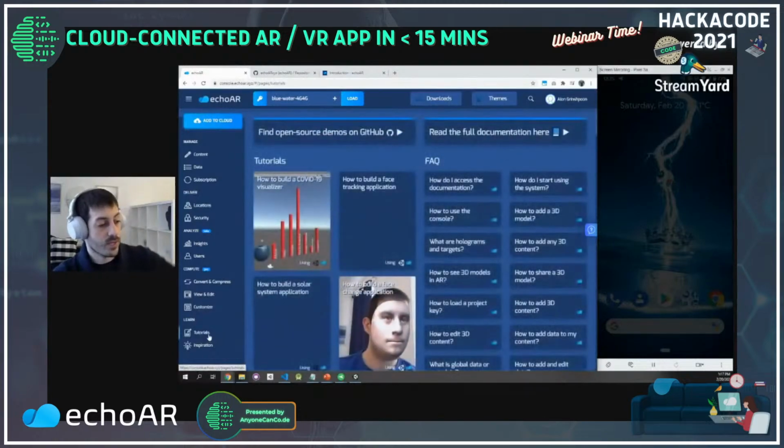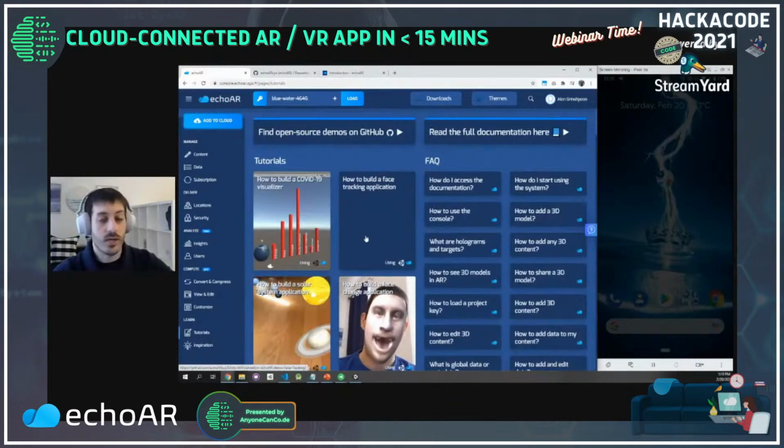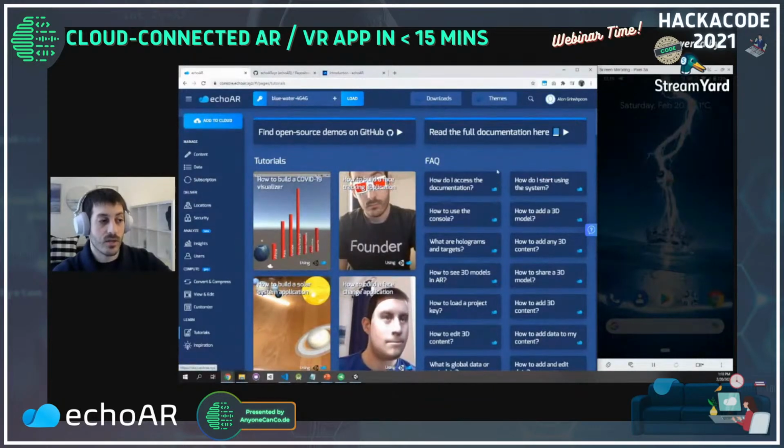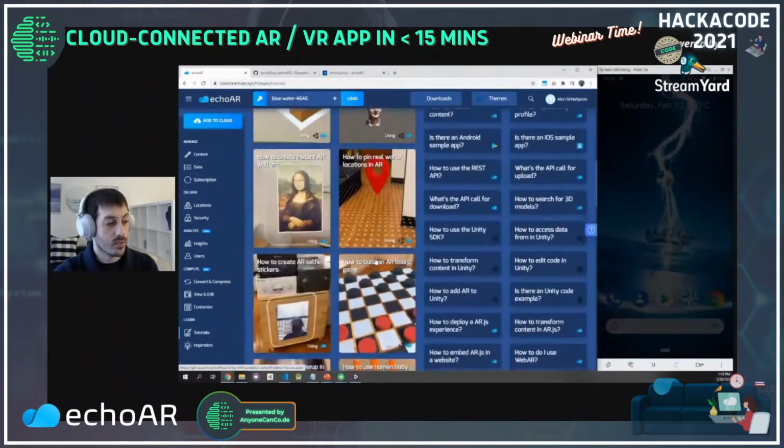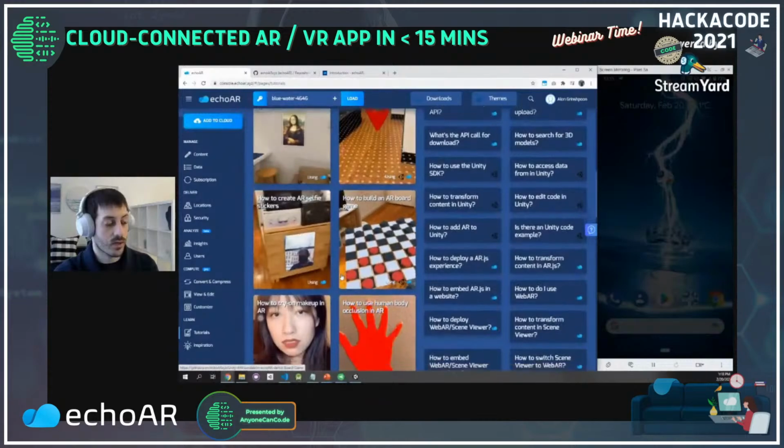And here we have other pages that are really cool. The tutorials page is really powerful, allows you to have some frequently asked questions from our documentation. You have the link to our documentation as well, and a lot of open source examples that we reviewed from our GitHub, and again, a link to our GitHub page as well. Really cool stuff that you should go through and look at.